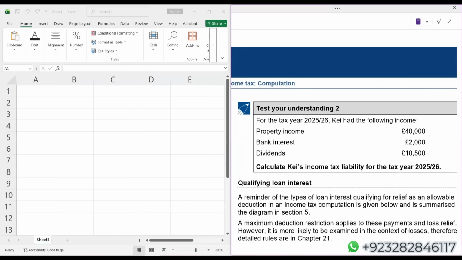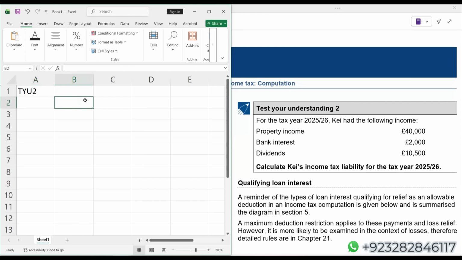Calculate the income tax liability for the tax year 25, 26. In the question we have property income, which is a non-saving income, we have saving income, and we do have dividend income as well.